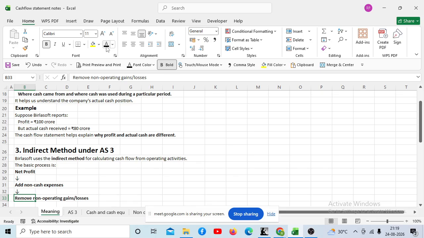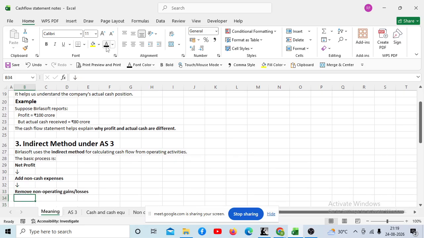Then there are some gains or losses which are non-operating. For example, a loss on sale of machinery is a non-operating item. First of all, what is the meaning of operating item? The operating item means your regular business. Suppose you are manufacturing and selling jeans pants.